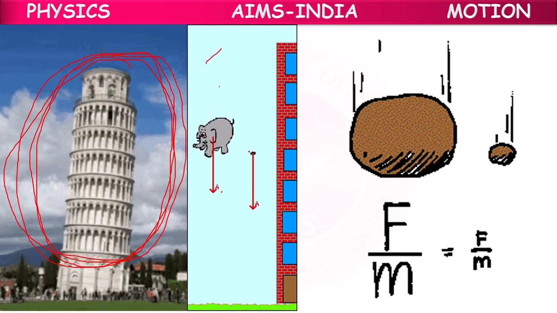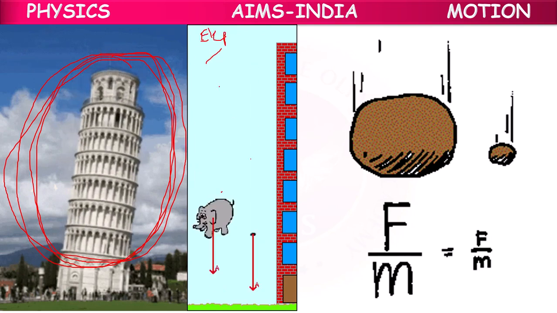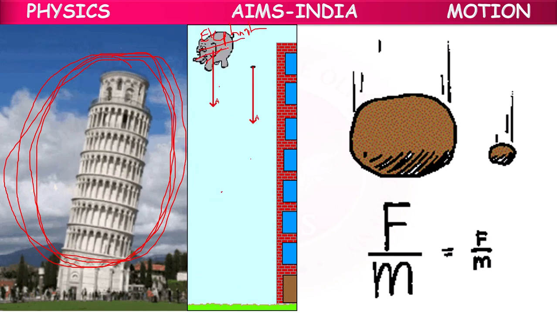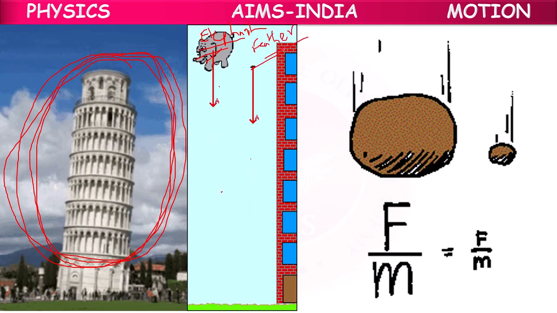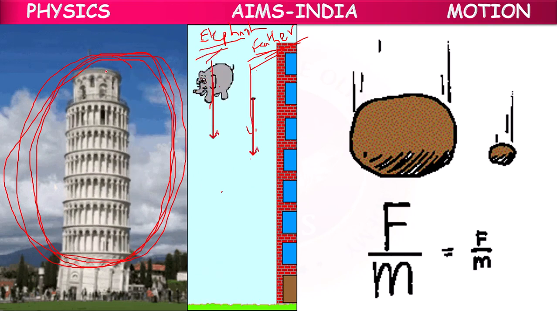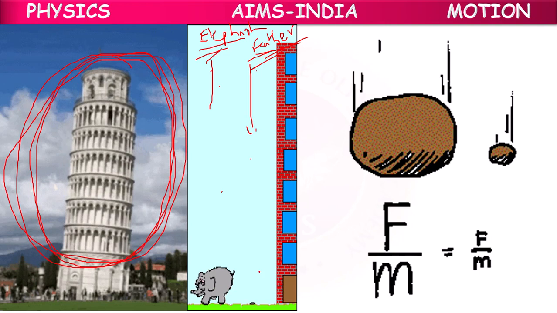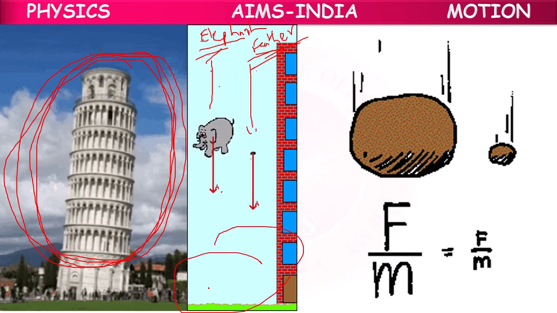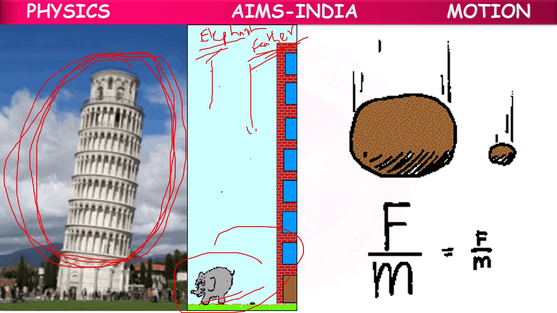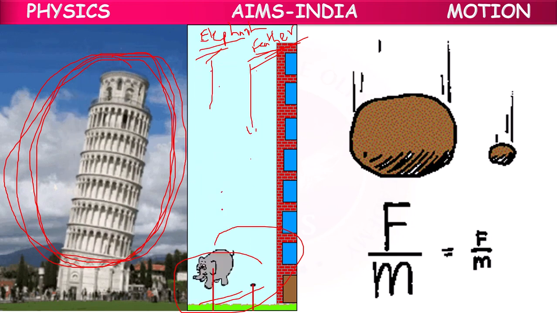Let's imagine one elephant and one feather. The elephant has more weight, and the feather is very light. If we drop the elephant and the feather from the same place, from the top of the Leaning Tower of Pisa, what will we observe? Both of them will fall to the ground at the same time, irrespective of their weight.